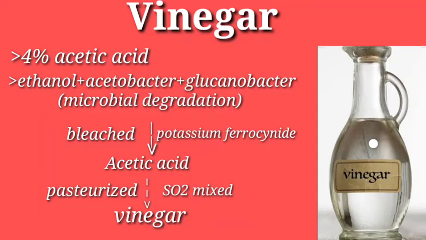Acids and other byproducts are obtained through it. After getting the byproduct and the acetic acid, that is bleached with potassium ferrocyanate, and then it is separated by a rare fraction. After bleaching, it is pasteurized. Pasteurized, you know that it is heated and cooled down immediately. Then a very small quantity of SO2 gas is mixed with that acid, and here the vinegar is produced. So this is how we are getting the vinegar in bottles in the shops.